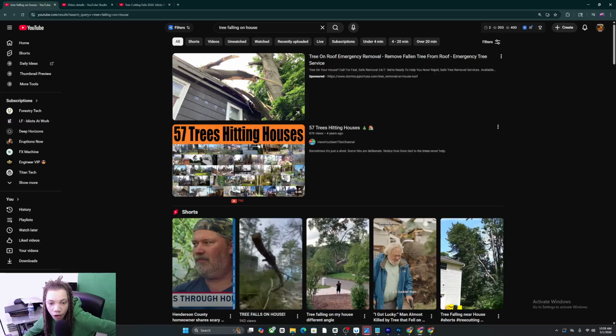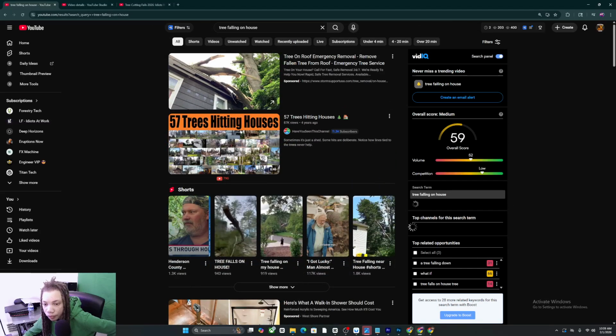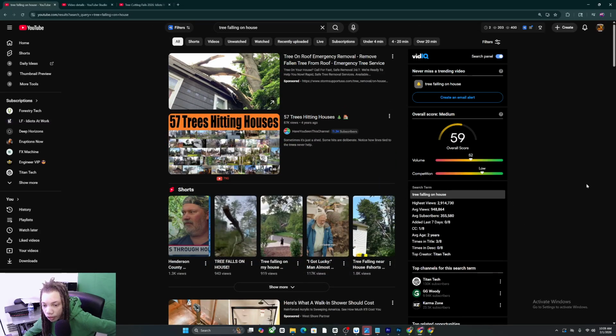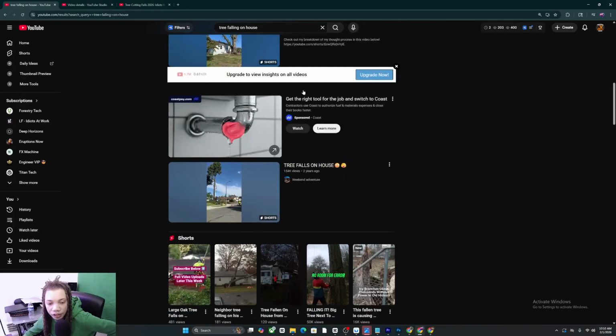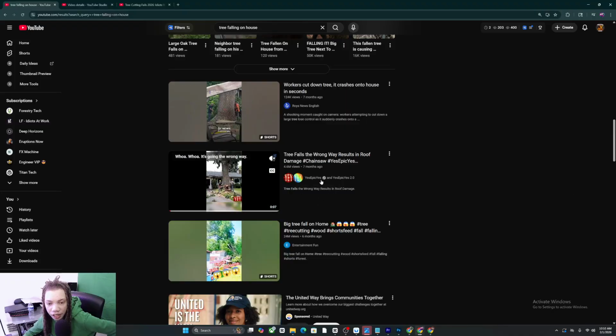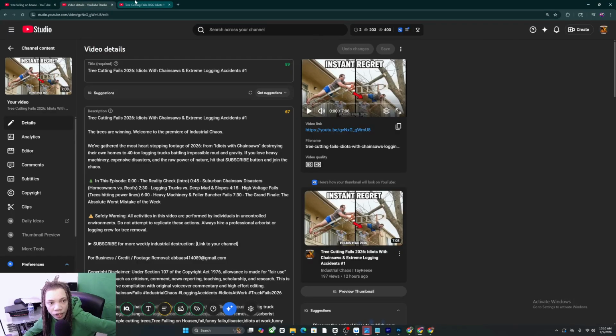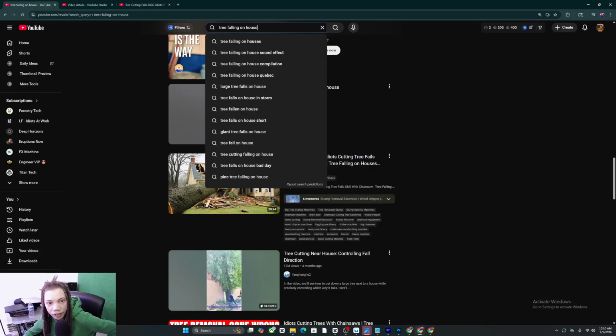We could go to tree falling right here, and go to video score low. We can see channels with 300,000 subscribers. We don't want to go for 500K or 1 million. Smaller channels are at the top right here, so we could most likely outrank these. Some of these channels we can, but for the safe side, stick to this angle right here, and we go to this search.